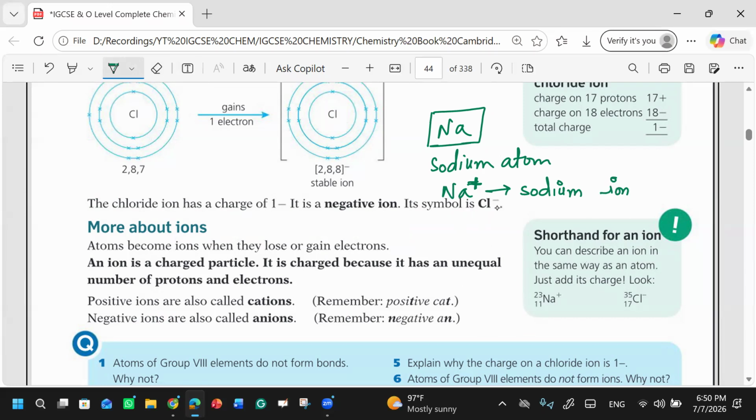So how is this ion formed? By having a charge on it. So ion is what? It is a charged species. It is charged because it has an unequal number of protons and electrons. You know this, I told you this. How is this unequal? If you remember the sodium.